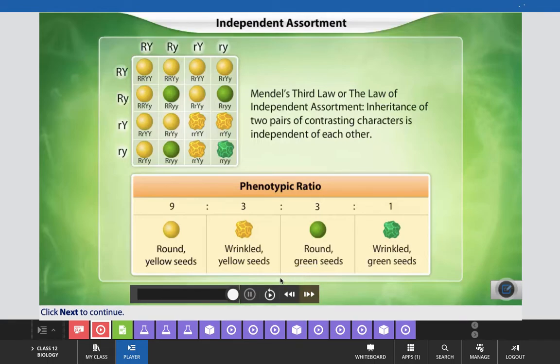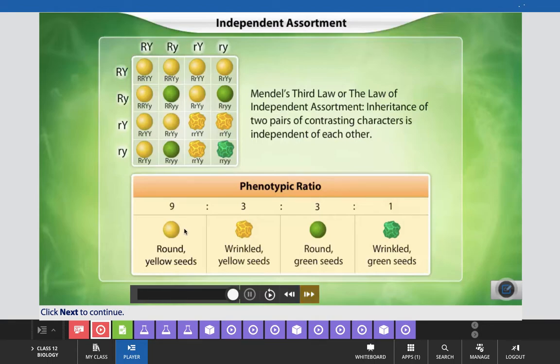I think with the help of this, it is clear. Now, you can understand in this way also how these two characters, one being seed color and the other seed shape, are independently assorted in dihybrid crosses.